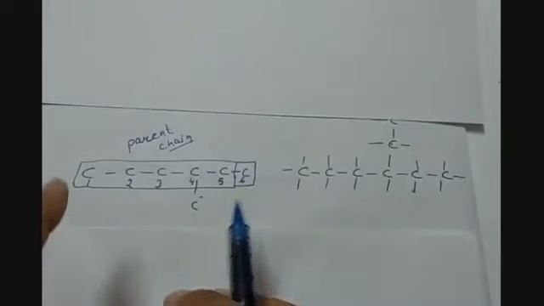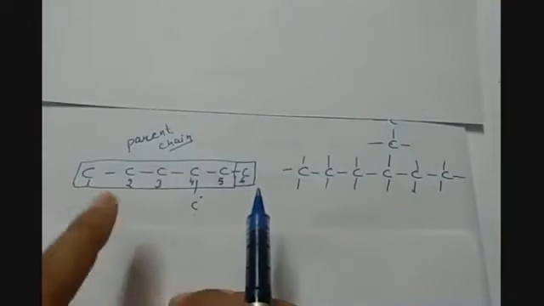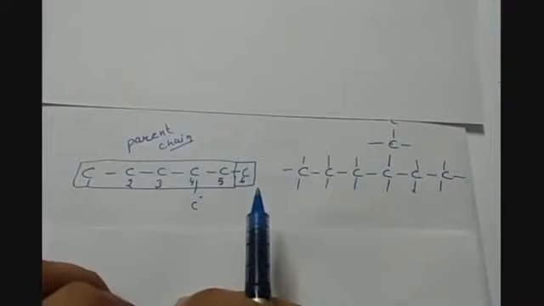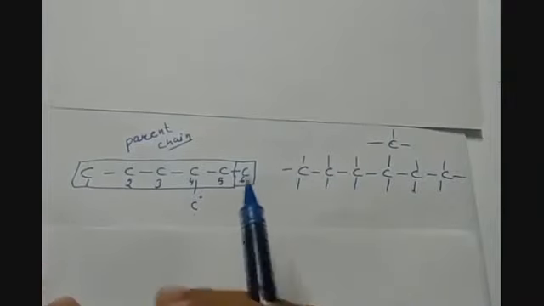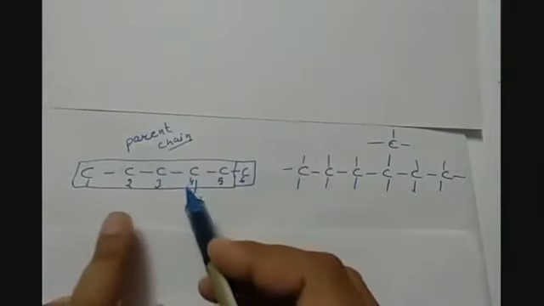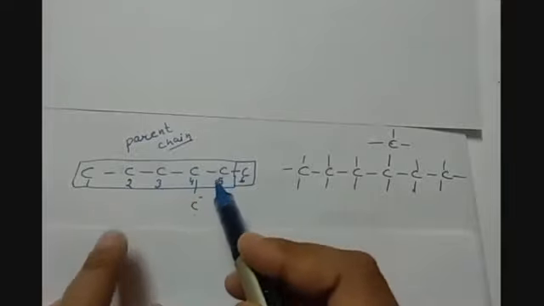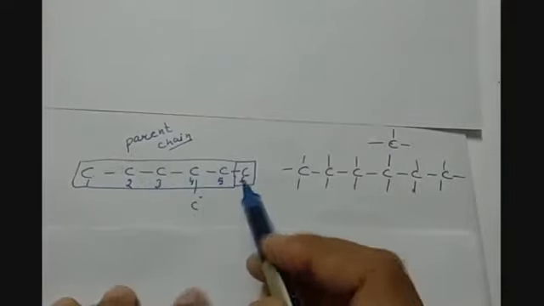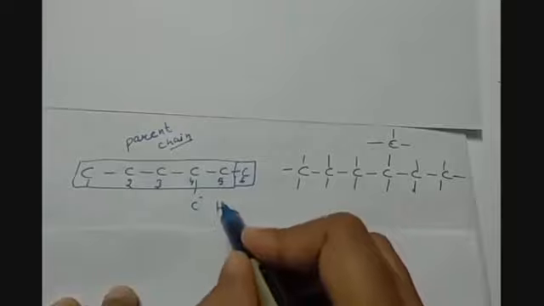And as we can see here, the carbons are singly bonded, or they are having a single covalent bond between them. So this will be an alkane chain. And as it is having 6 carbon atoms, this will be named hexane.